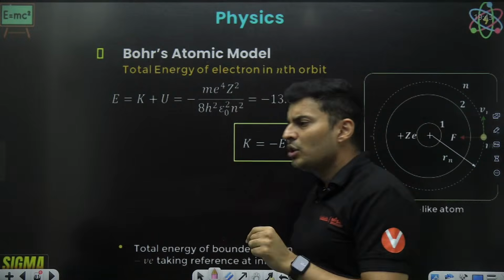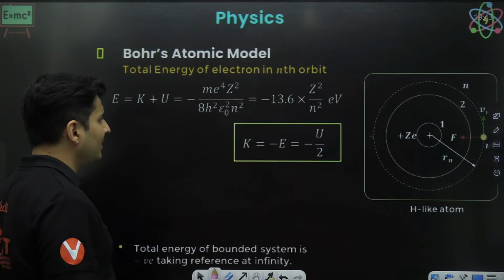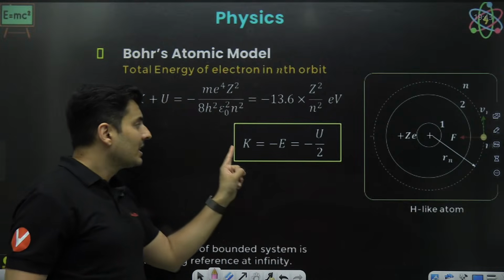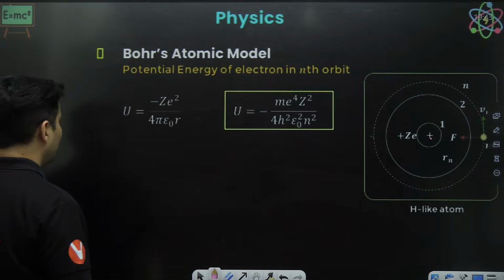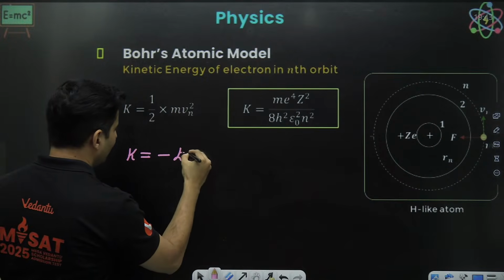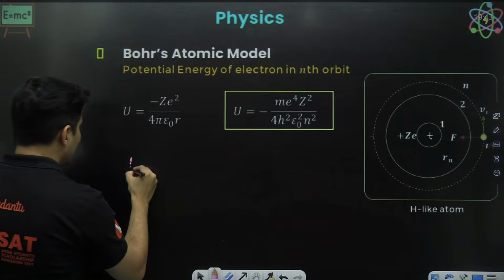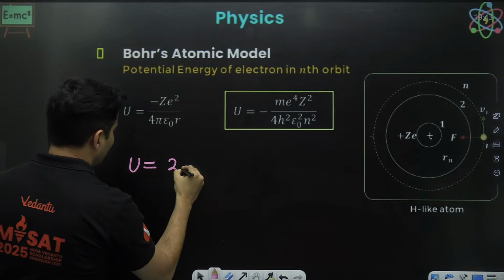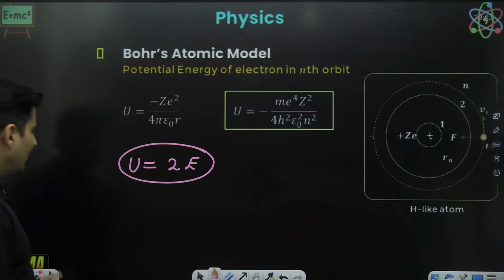Now, sir, you just told us we don't have to remember kinetic energy and potential energy. Why is that, sir? Because, simply put, kinetic energy is just the negative of the total energy. You can just remember this. And potential energy is just 2 times the total energy. If you know this, that's it.